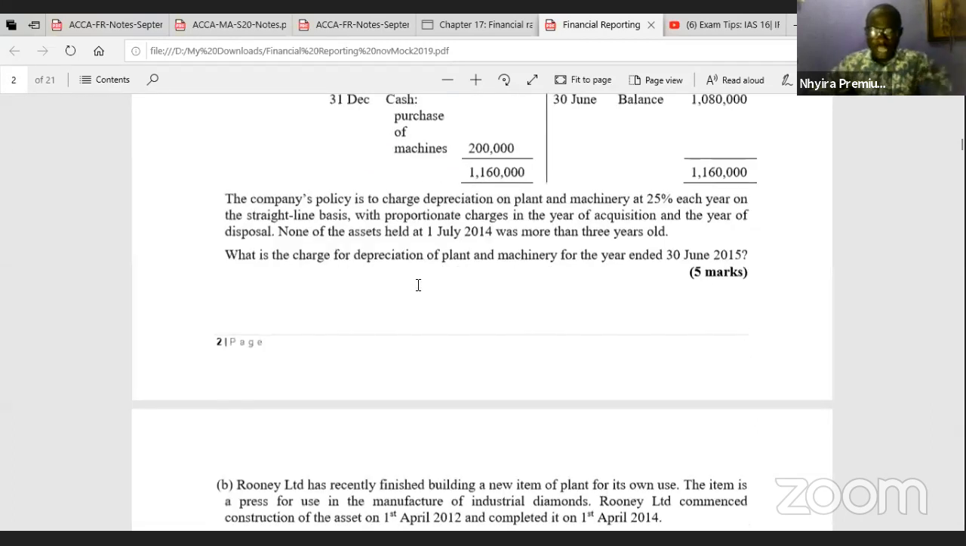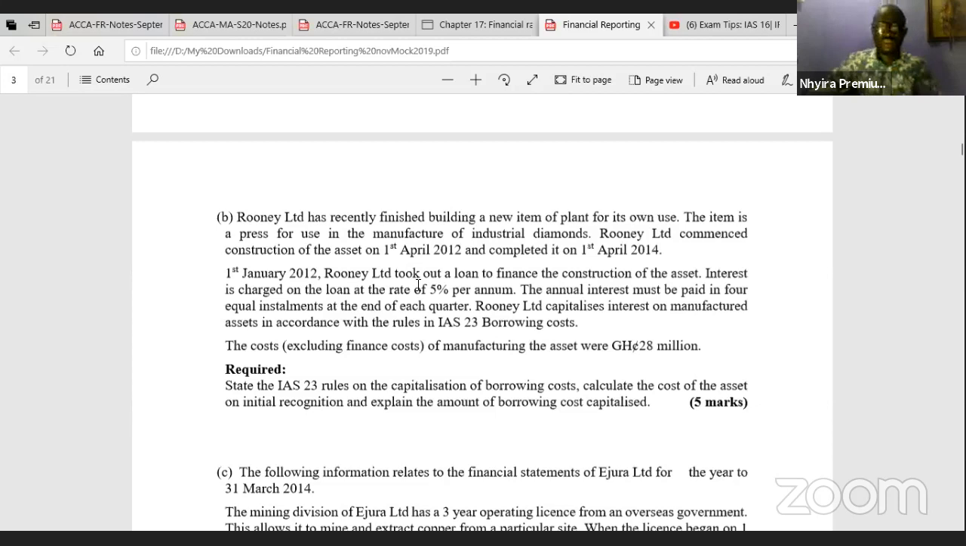So let's look at the B aspect of the question. It's about borrowing costs, IAS 23. If you have any questions, please put them in the chat for me.